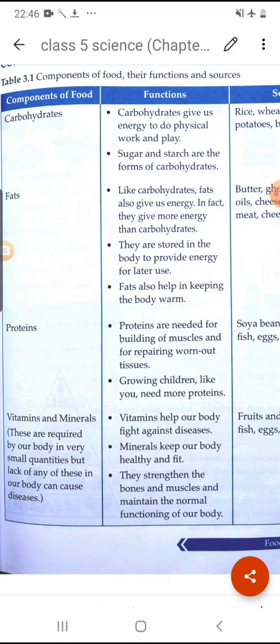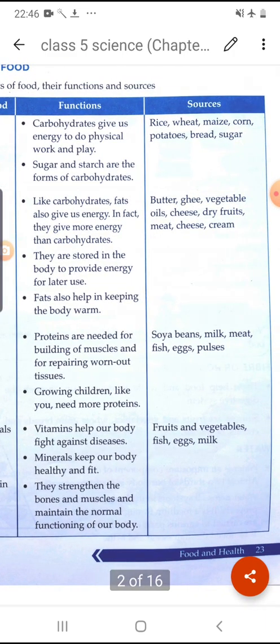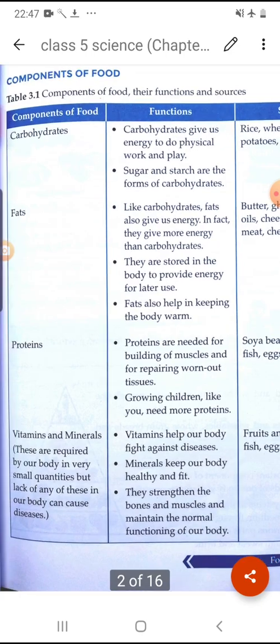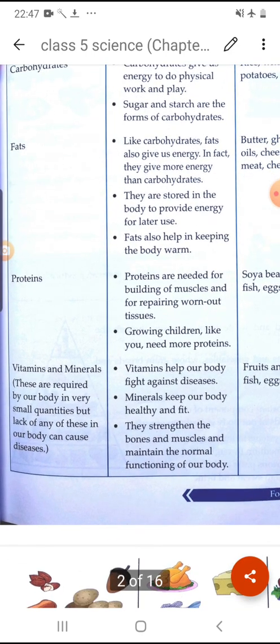Worn out means damaged tissue. So what are the sources of protein? Soybean, milk, meat, fish, egg and pulses. Protein also helps growing children, like you all, because it helps in the proper growth of the muscles and of our body.